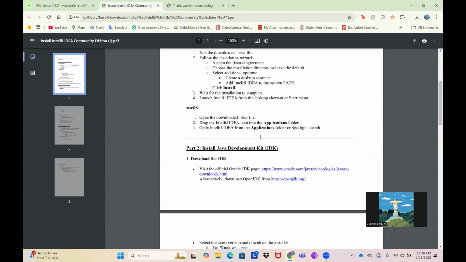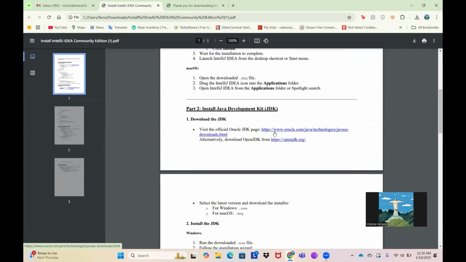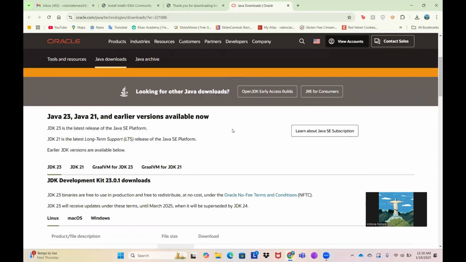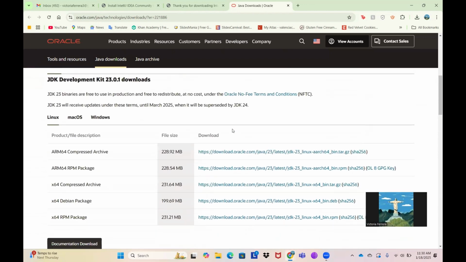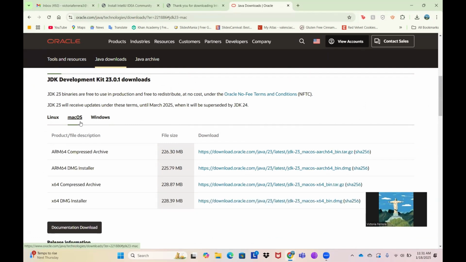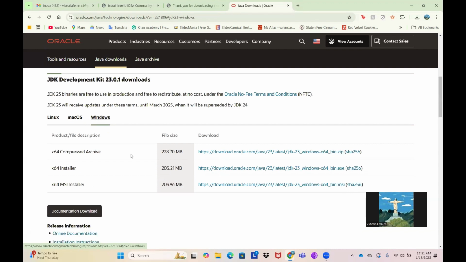We did this already. So here we are going to click the other link to download the JDK pack. If you're on this website, you scroll down and, if you're using Windows, you just go to Windows and download the middle one, the one that ends in exe. And if you have Mac OS, you just download the one that's DMG, okay? So here we are going to download this one.